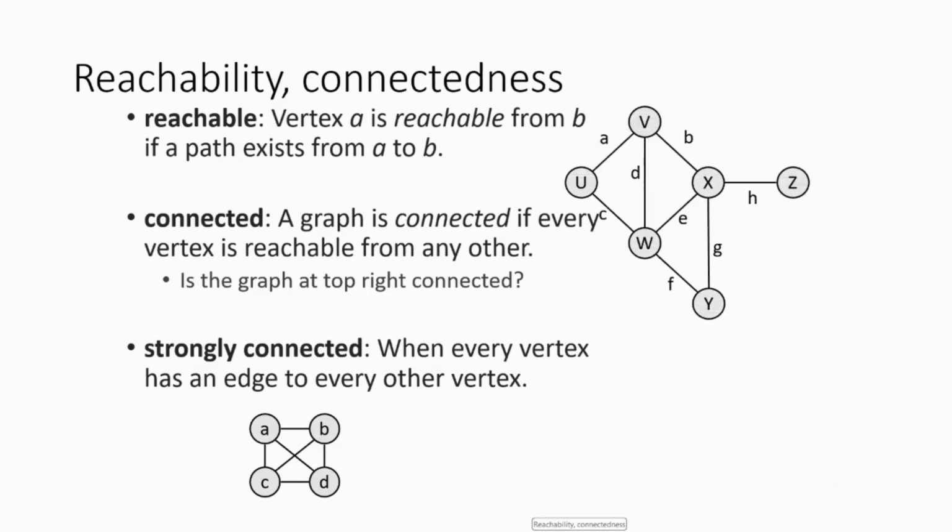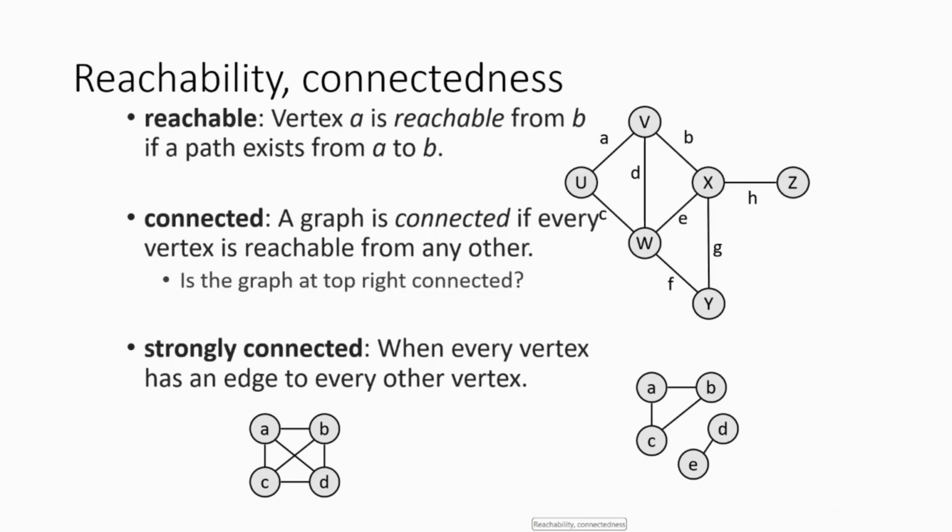Now reachability and connectedness. A vertex A is reachable from B if a path exists from A to B, like we can see here from A to B. A graph is connected if every vertex is reachable from any other vertex.